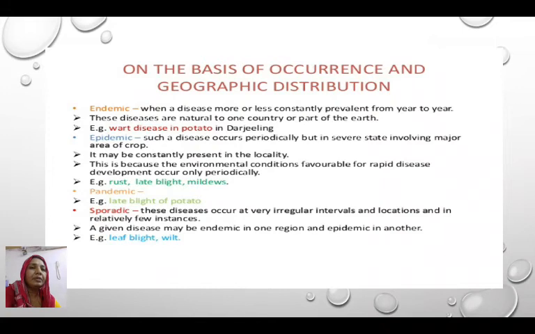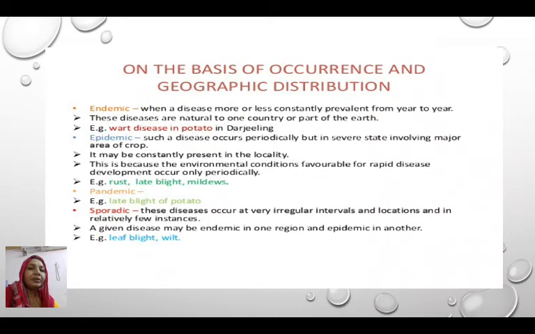This is because the environmental conditions are favorable for the causative agent to cause the disease. Therefore, this disease is present in that area periodically. Examples of epidemic diseases are rust, blight and mildews, which occur in a particular area on a large scale.